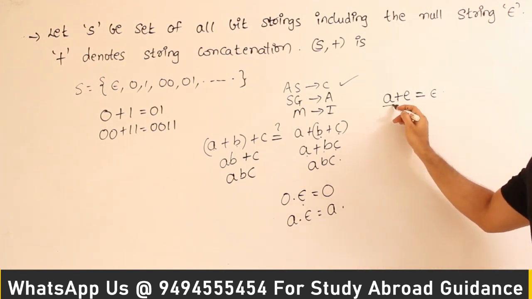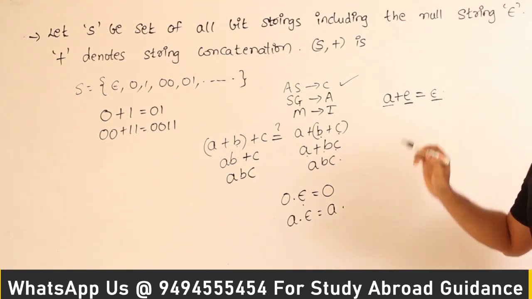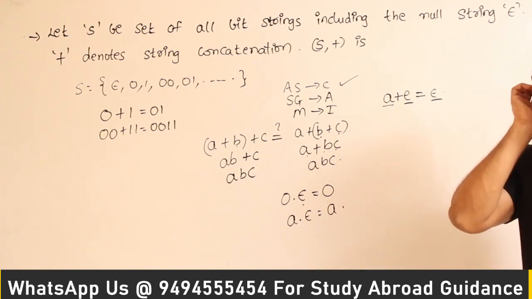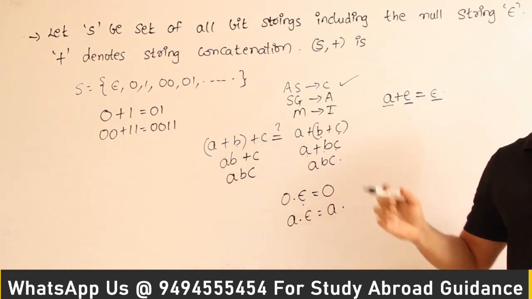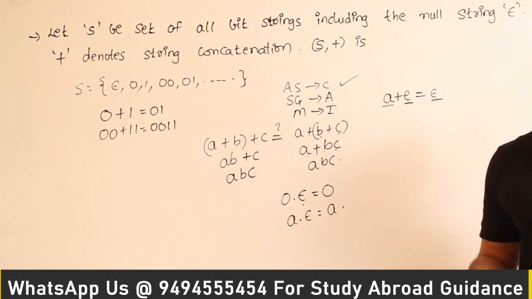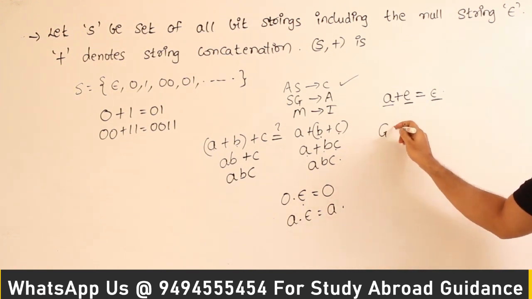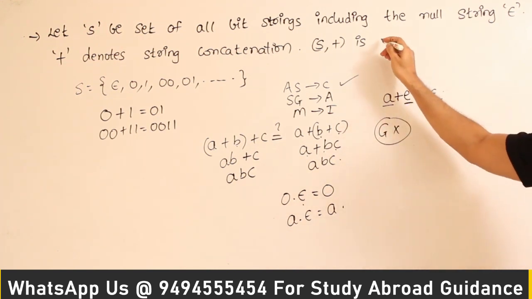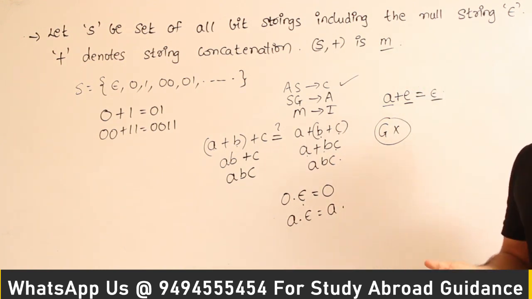If you take a string and concatenate with some other string, the result is never going to be the null string, which means there is nothing like an inverse for any element. No element in this set is ever going to have an inverse. Therefore, since inverses are not present, it is not a group. So what is S comma plus? It is a monoid but not a group. That is the actual answer. You look at the options and you can pick it: it is monoid but not a group.